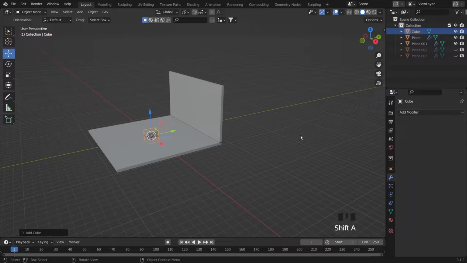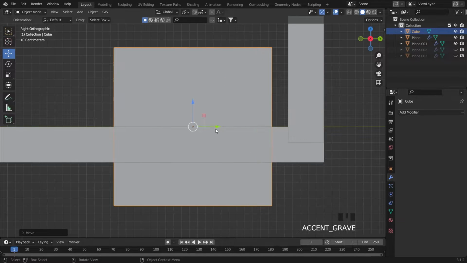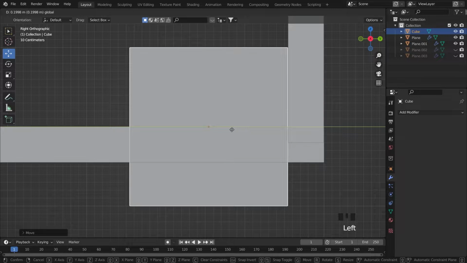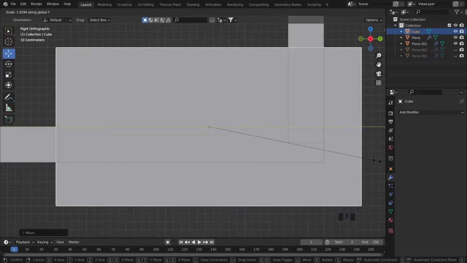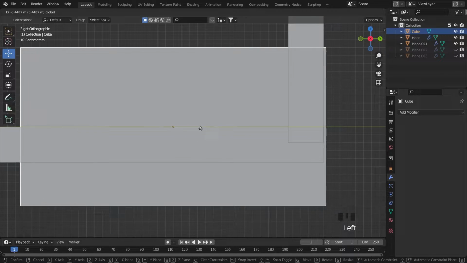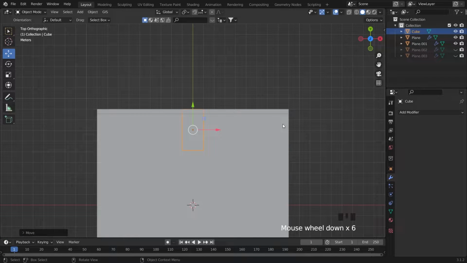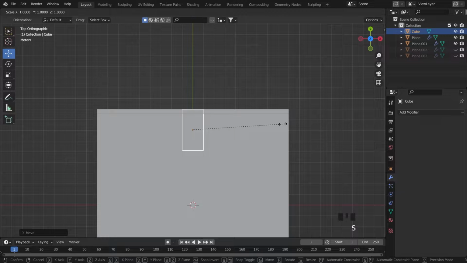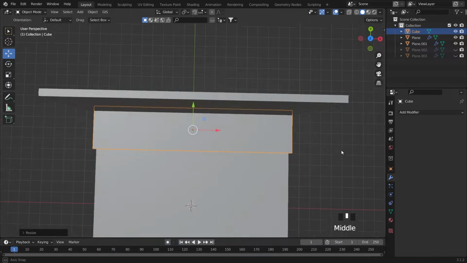Shift A, we will add some cube here, and just make it close to the wall like this, right? Just S and then Y, make it a little bit bigger, and then move it to the left, and after this S X, scale on X, and then move it to the right like this, right?